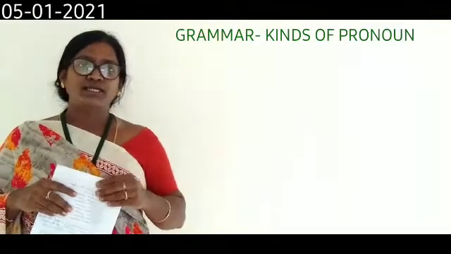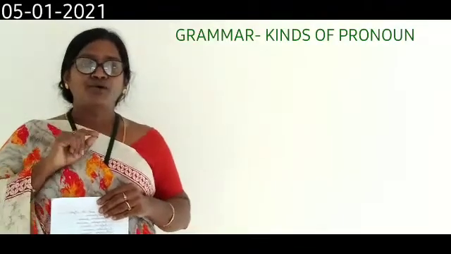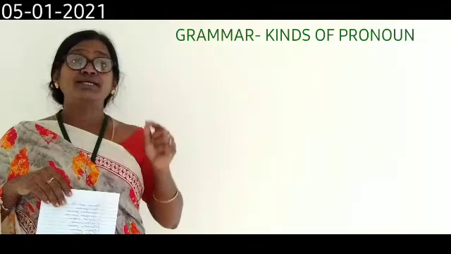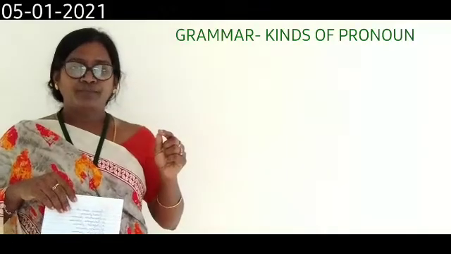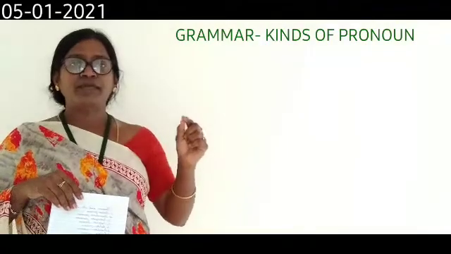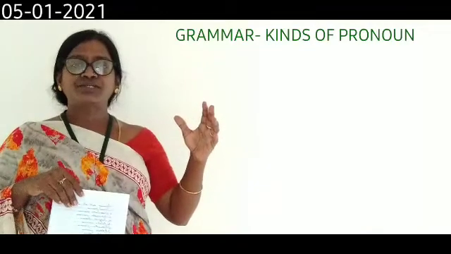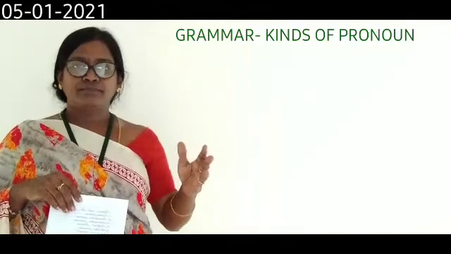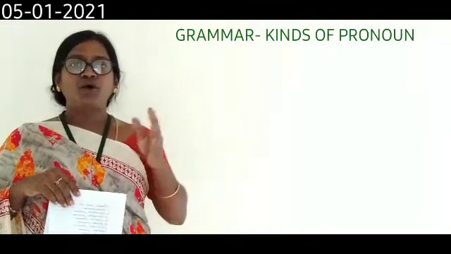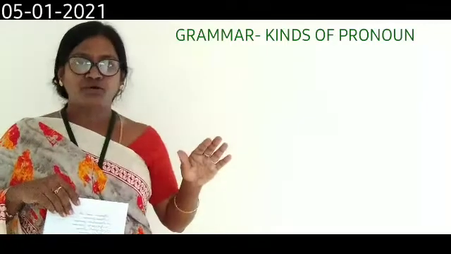As we all know, nouns are of 5 types. Still many of you don't know how many types of nouns we have. A noun is a naming word. It can be the name of a person, place, thing, or any particular ocean's name or any name. Noun always refers to the name. There is no confusion at all.